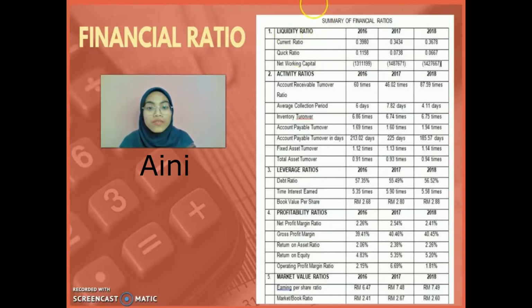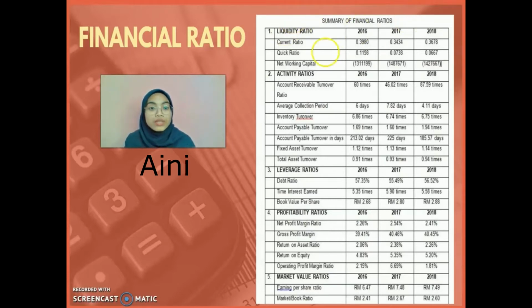For the first, liquidity ratio, there are 3 types, which are current ratio, quick ratio, and net working capital. For the current ratio and the quick ratio, we must choose the highest ratio. Meanwhile, for the net working capital, we must choose the lowest one.